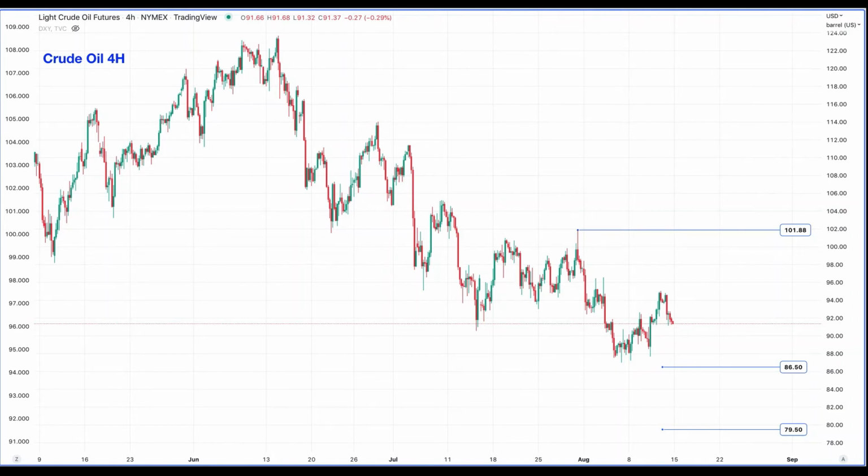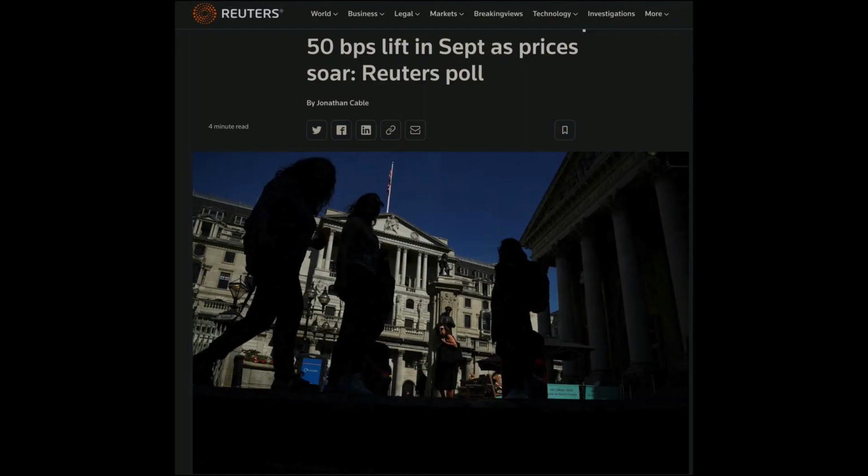So we are open to a bull trap, and we will be looking for price to move lower and clean buy setups to form around the 86.50, or should the support around this level fail, we will look for support around the 79.50s. For the desk here to be convinced of a solid move up, developing swing trades and moving to swing trading instead of intraday, we would like crude to move above the latest swing high beyond the 101.88 level.